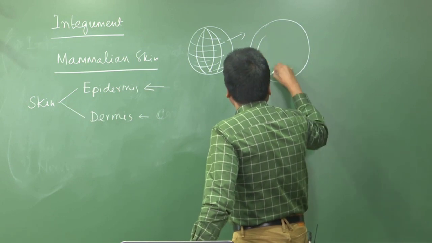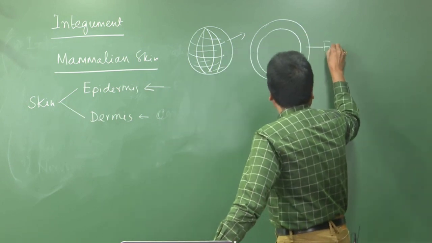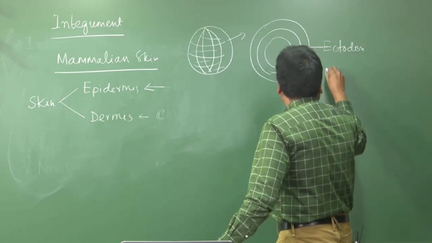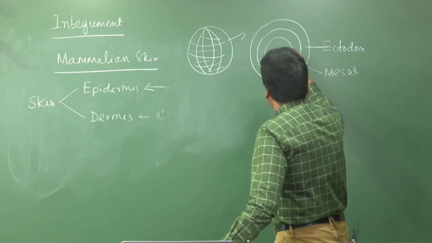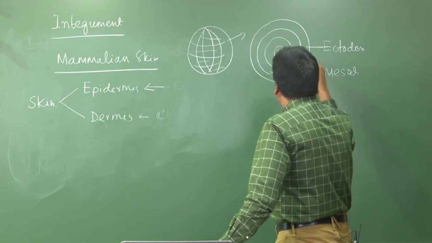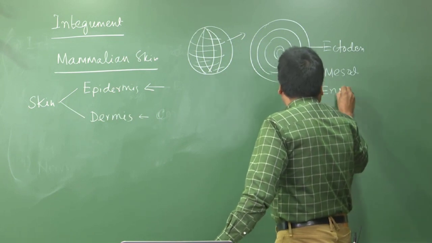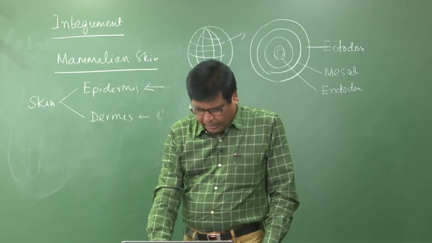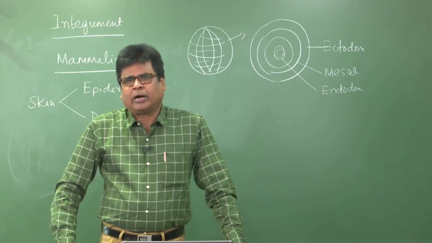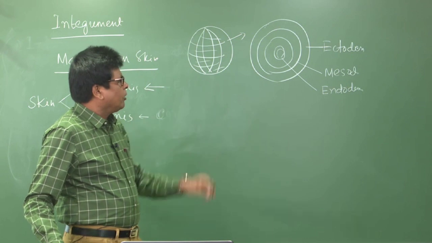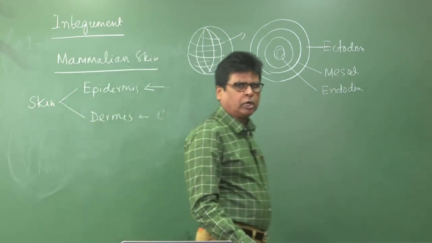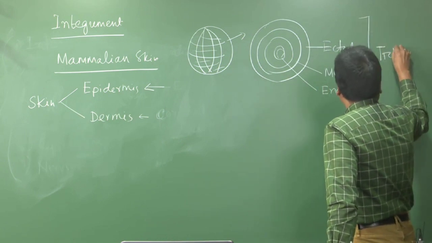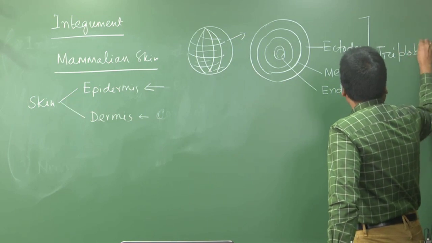So for example, this is the outer layer, and this outer layer is called ectoderm. Then the second layer is called mesoderm, and the inner layer which covers the gut is called endoderm. That means every mammal or vertebrate zygote has 3 layers: the outer ectoderm, the second mesoderm, and third endoderm. The vertebrates where these 3 layers are present are commonly called triploblastic.